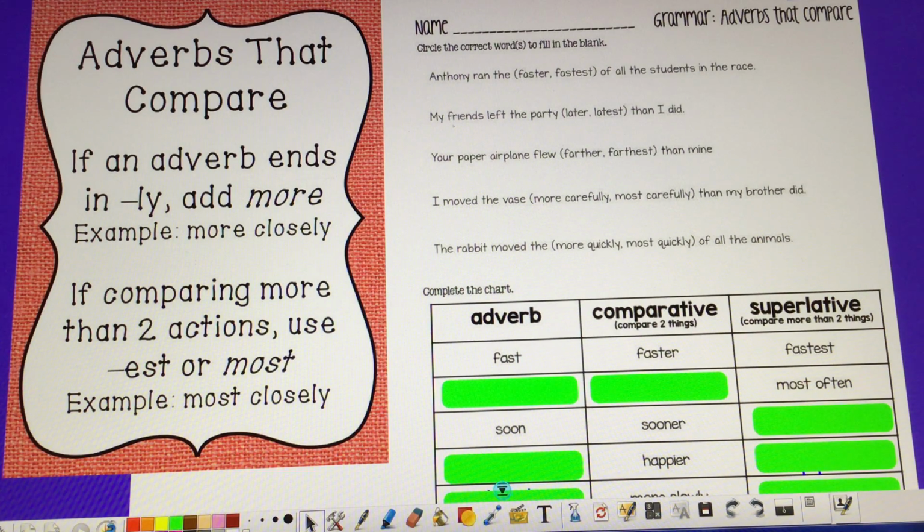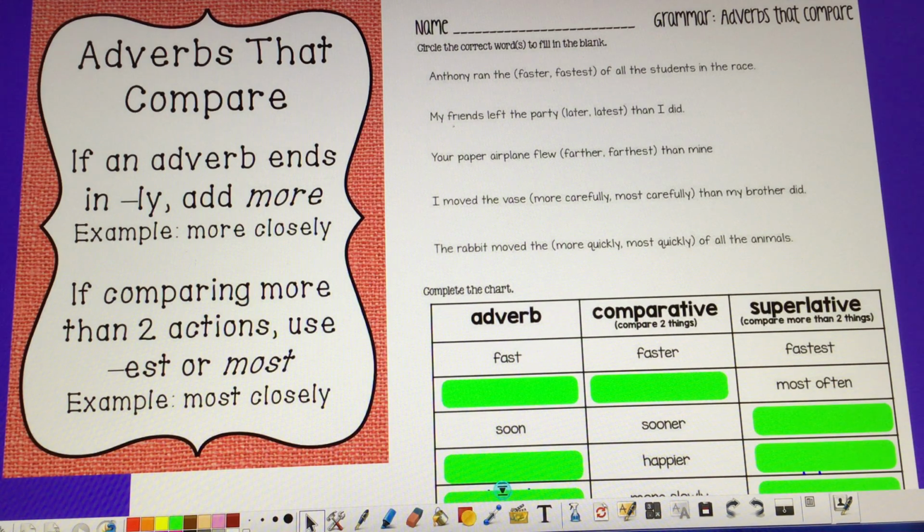All right, third grade. So today we are going to talk about adverbs that compare with comparative and superlative, okay? We've done this before, but now we're taking a step further with the adverbs because we did it with the adjectives in the past. So remember, a lot of times adverbs, if they do end with ly, you can't add an er or an est with them. When the base word ends in an ly, if it's two things, you're going to put the word more with it instead of adding er. If it's comparing two or more actions, instead of adding est behind the ly, we're going to put the word most in front of it.